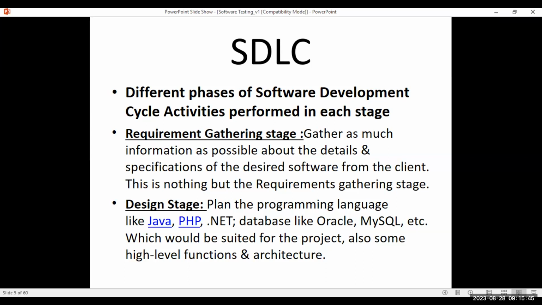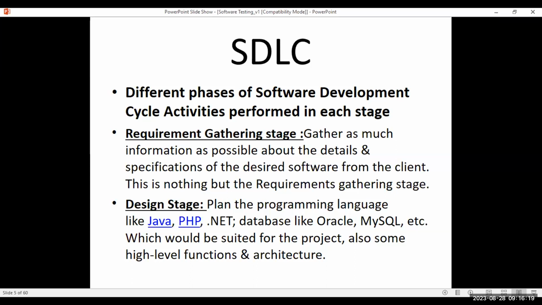Now I'll go at a high level. We'll discuss in depth later. I don't want to take much time or go too deep. We can talk for 1 hour on this, but I'll just give a high level overview for now. As I said, STLC is part of SDLC, the software development life cycle. And yesterday we discussed requirement gathering. This will be the first stage. Requirement gathering is the first stage of SDLC.